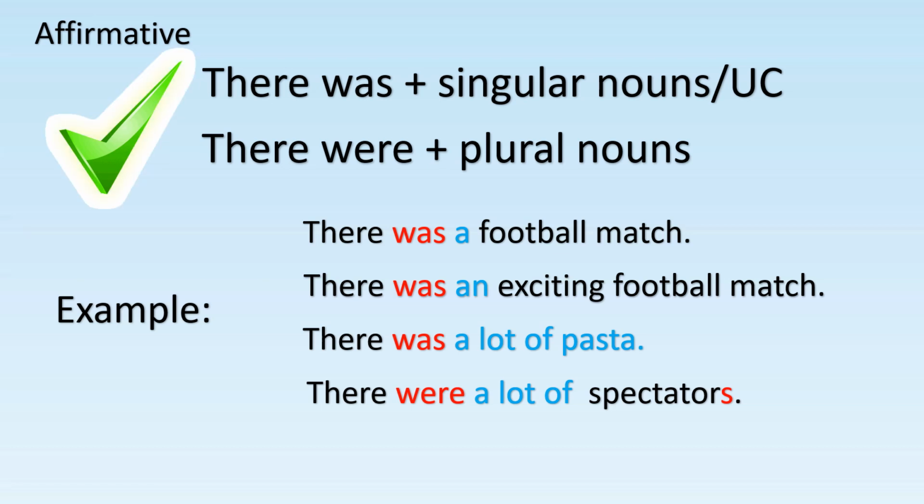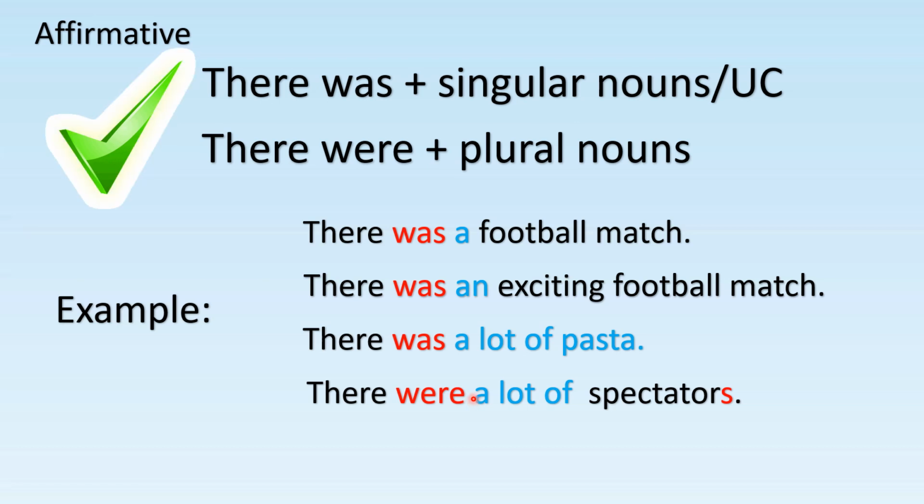Let's look at the affirmative form of there was and there were. Example, there was a football match. There was an exciting football match. There was a lot of pasta. There were a lot of spectators.